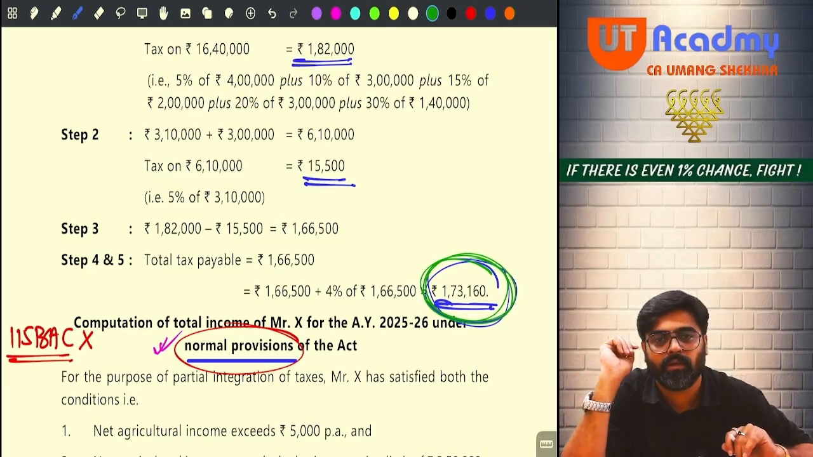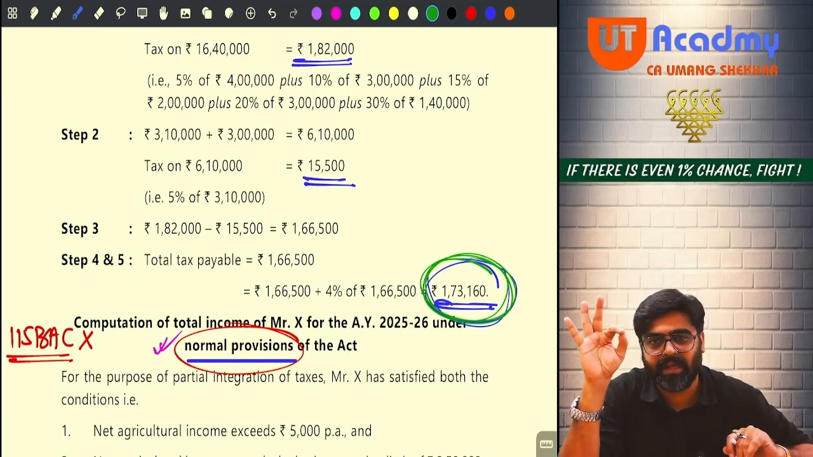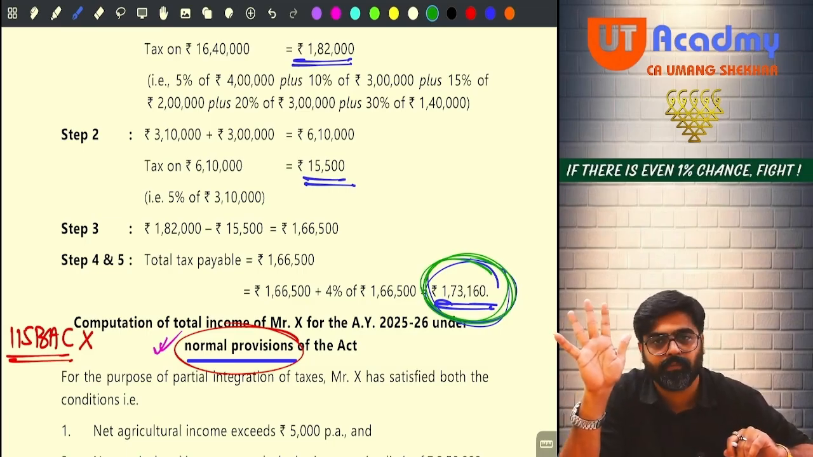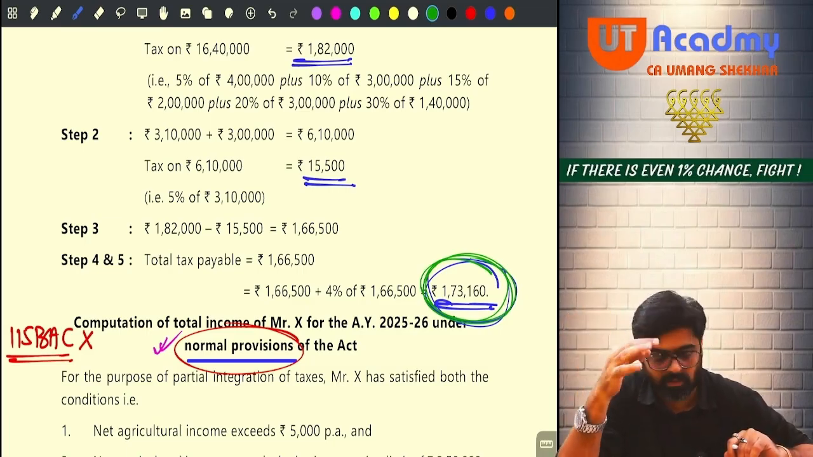Got it? Sure. So this is the end of your chapter agricultural income. Done everyone? Sure? Very good.